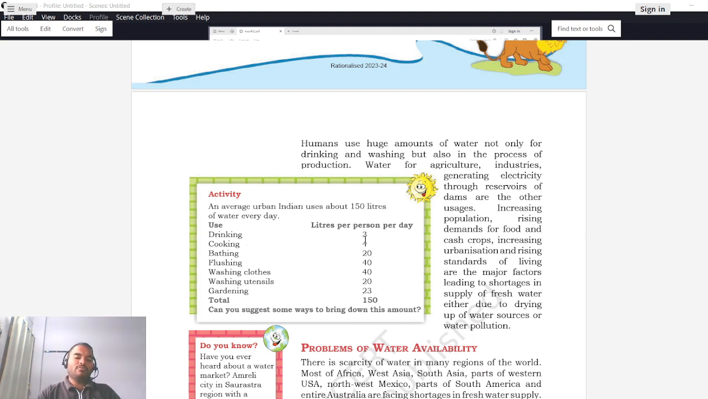So 4 and 3, if you consider, this is 7 liters. Out of this 150 liters, 7 liters is the most important water for us, right? So 7 on 150, we can say approximately 5%. So this is approximately 5 to 7% of water, which is most important for us.